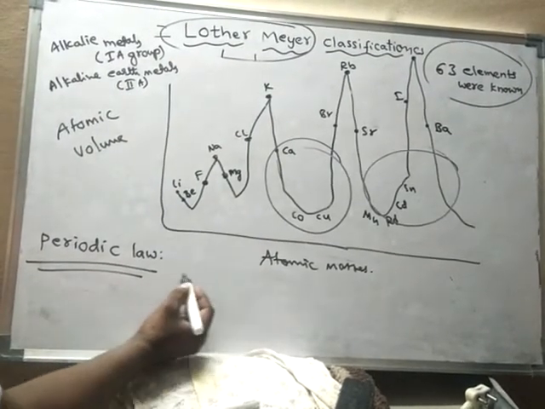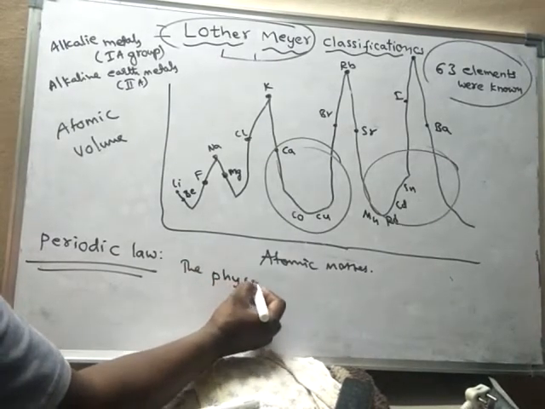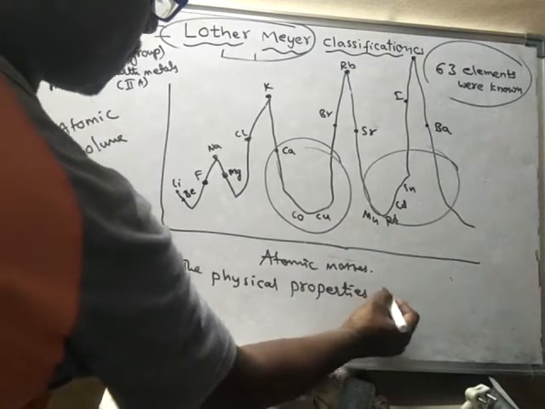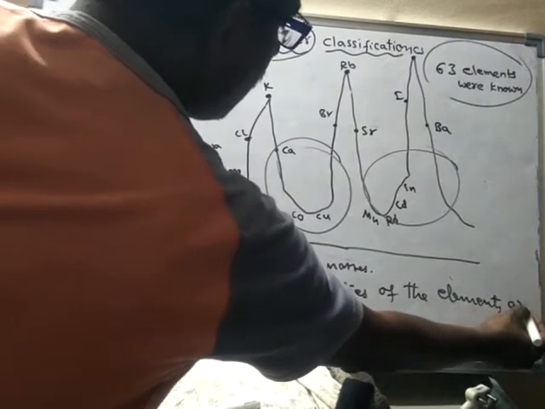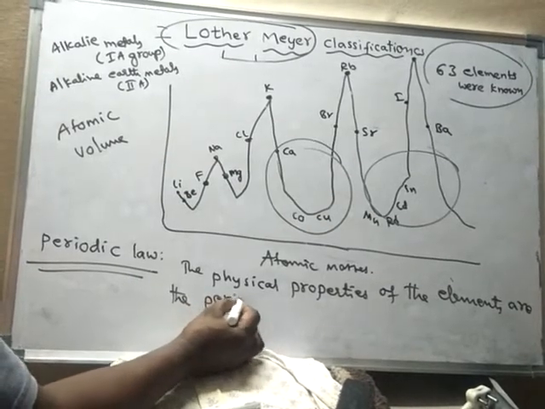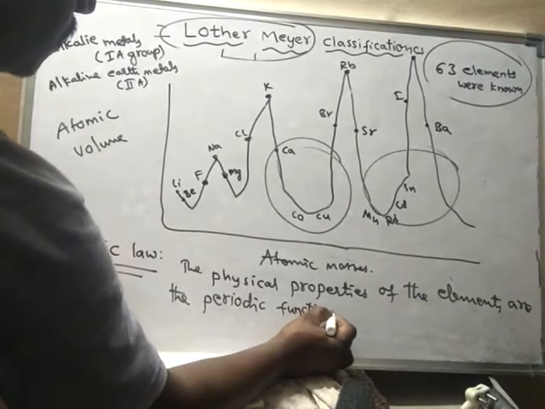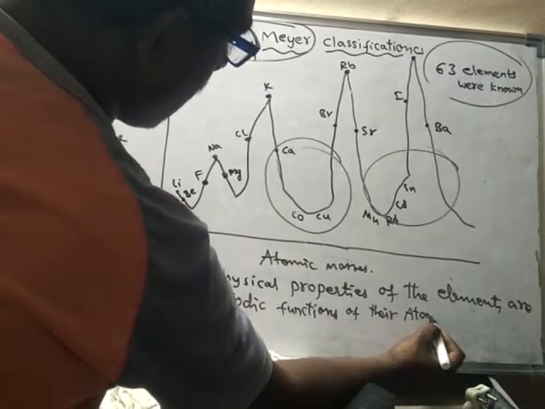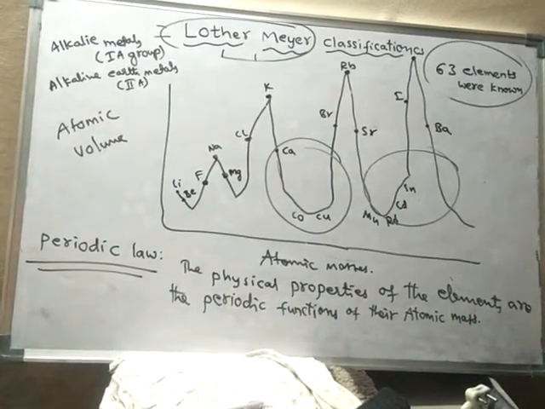Luther Mayer's periodic law should be written like this: the physical properties of the elements are the periodic functions of their atomic masses.